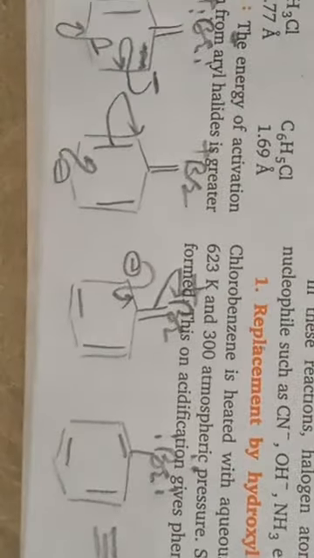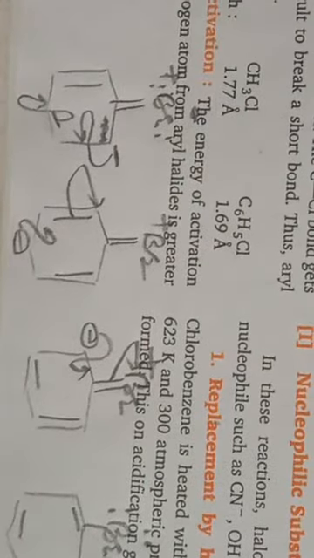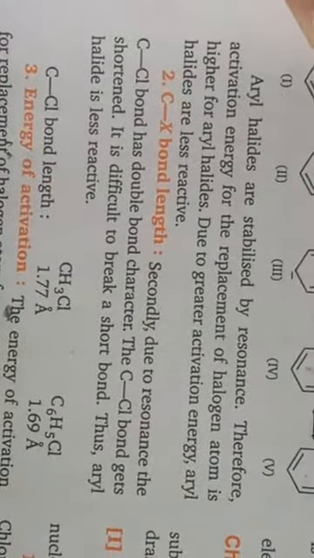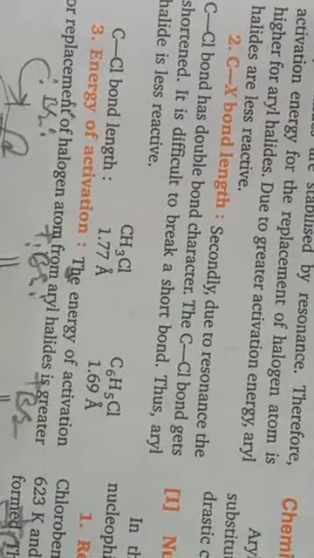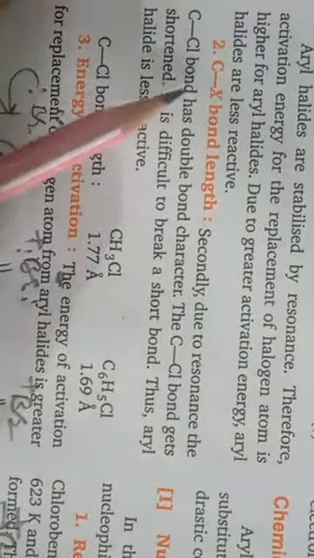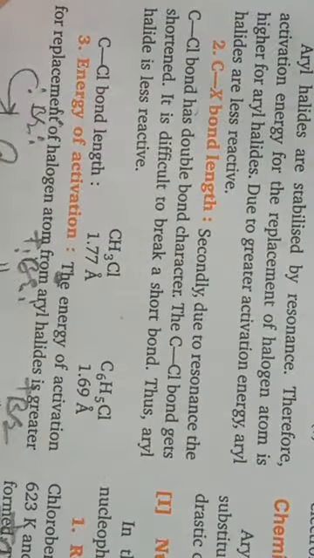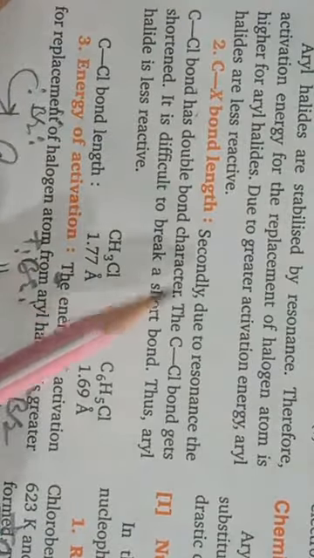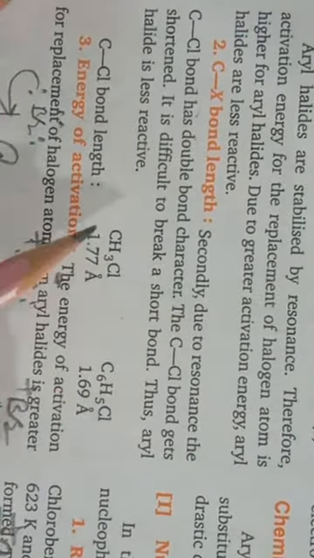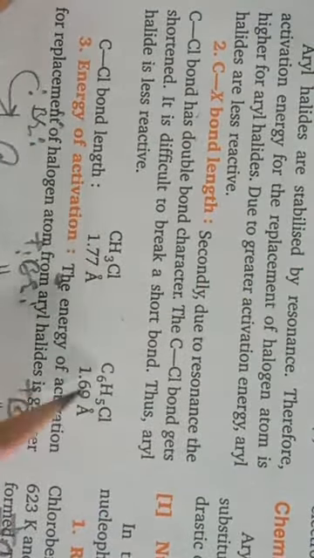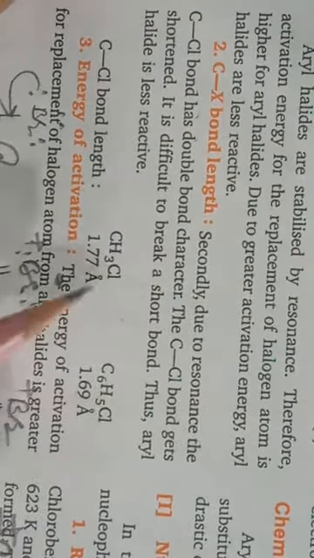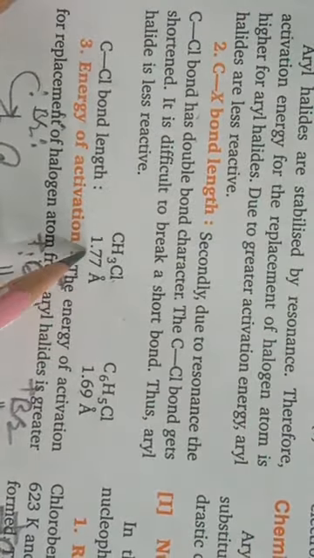Okay children, in this way you can draw different resonating forms of aryl halides. The next point for the low reactivity of aryl halides is C-X bond length. The C-X bond length in aryl halides is comparatively less than in alkyl halides.